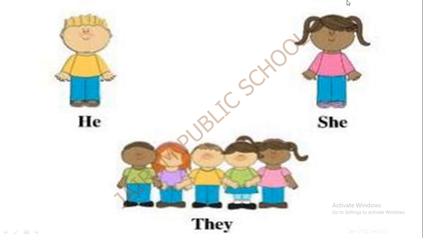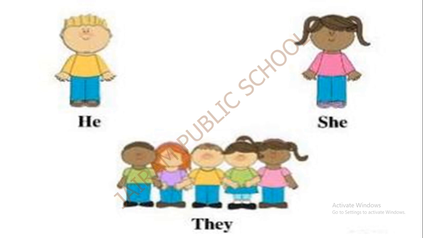Instead of saying the word girl repeatedly, we can use the word she. Next, a group of children. In a sentence we cannot repeat the words group of children, so instead we can say they. A group of people or a group of students, we can call them they.